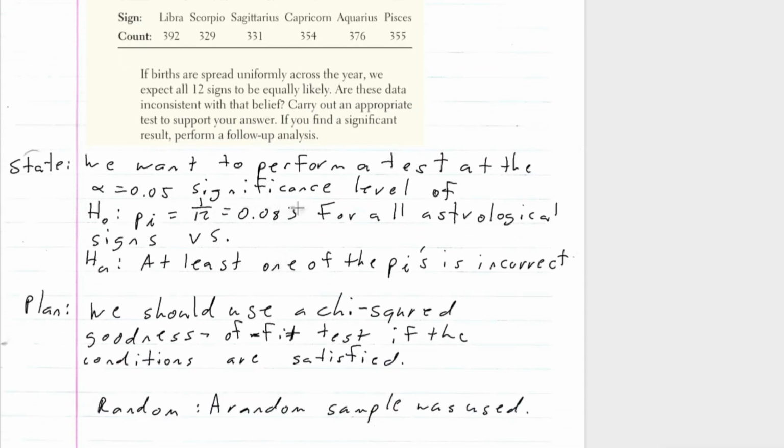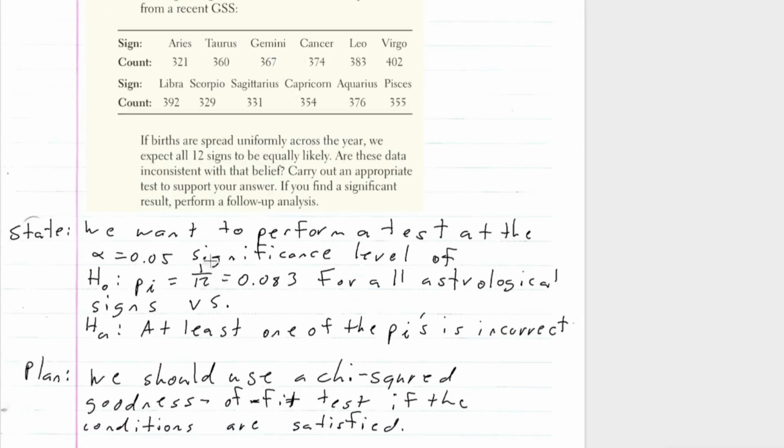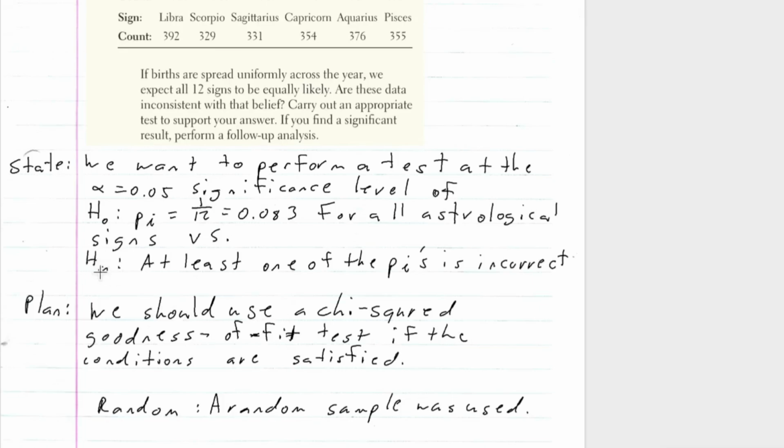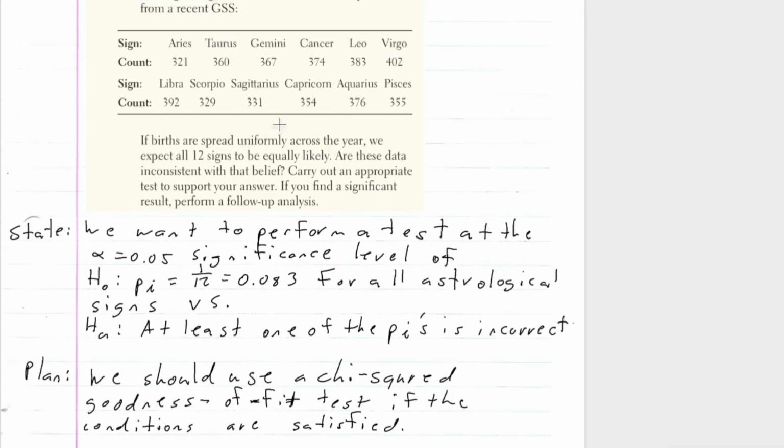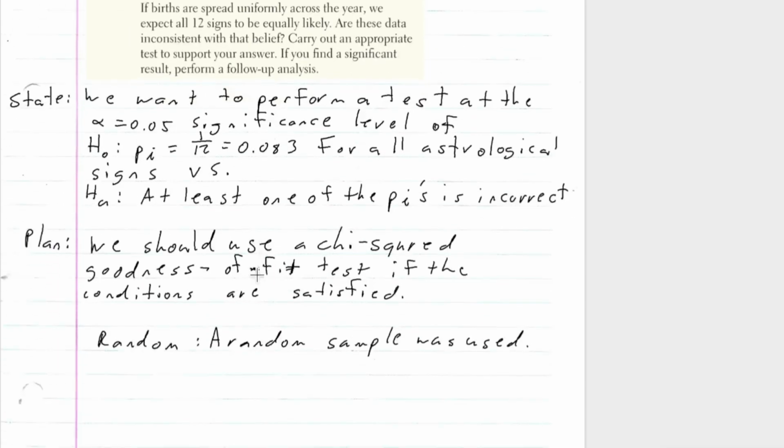So we want to perform a test at the alpha equals 0.05 significance level. The null hypothesis is each one of these is equally likely, so that's 1/12, which is 0.083 for all astrological signs, versus the alternative hypothesis where at least one of the proportions is incorrect. So they don't follow this equally likely distribution, right? Okay, so the plan: we should use a chi-square goodness of fit test if the conditions are satisfied.